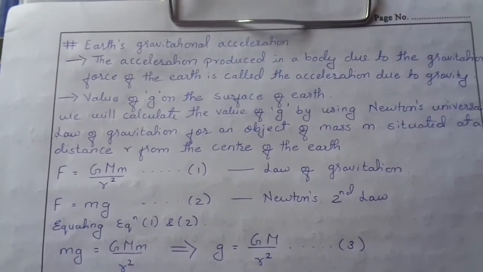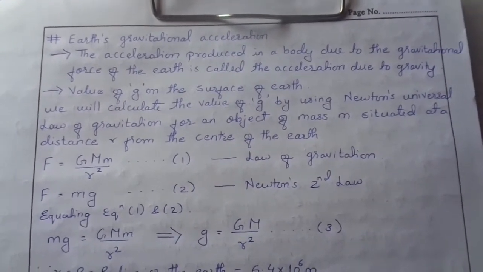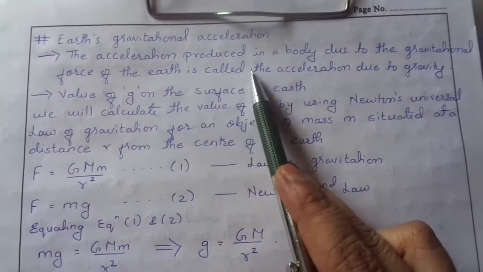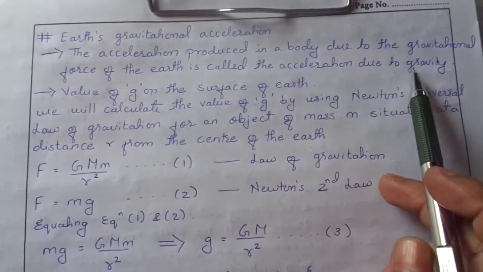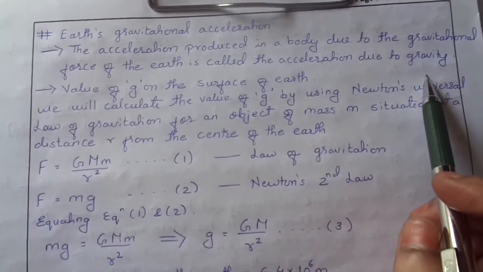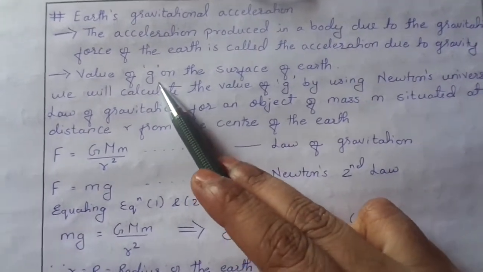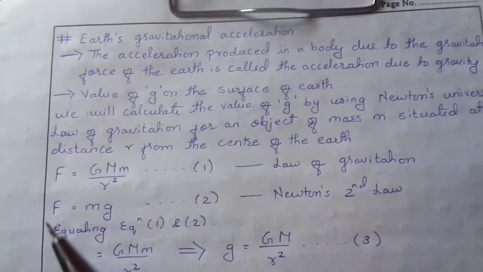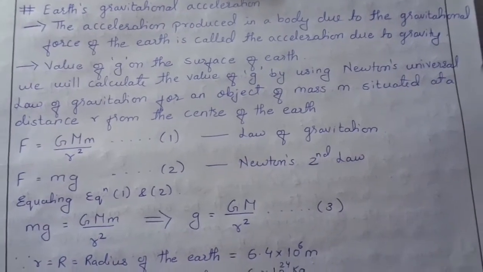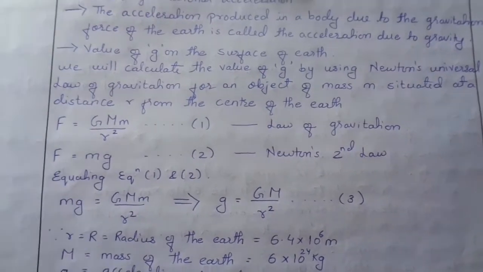Earth's gravitational acceleration. What do you mean by Earth's gravitational acceleration? The acceleration produced in a body due to the gravitational force of the Earth is called acceleration due to gravity, which is denoted by small g. This is the gravity exerted by the Earth. So now we can find out the value of g on the surface of the Earth.